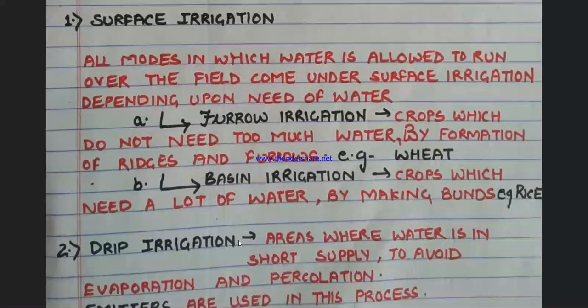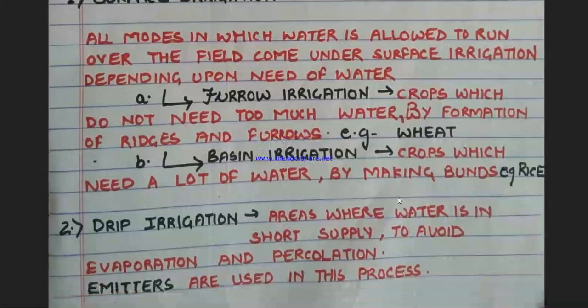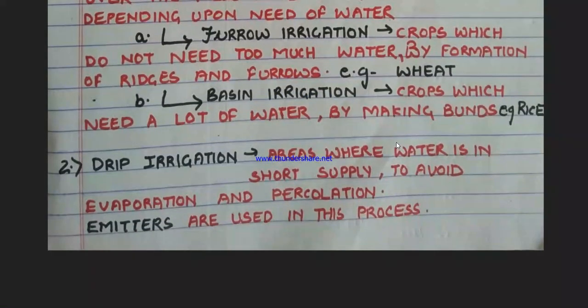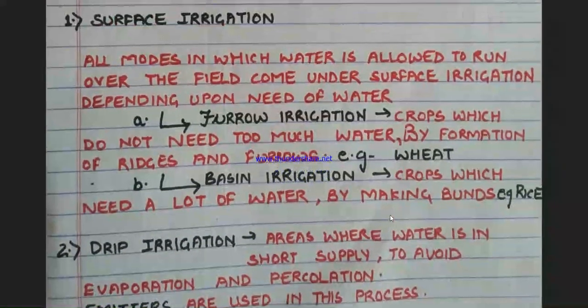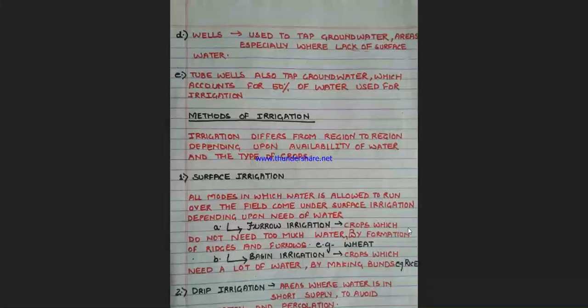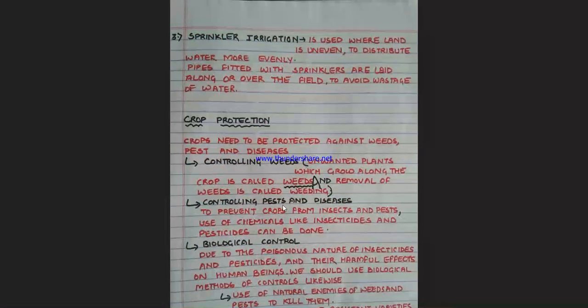Now, we know that there are certain regions where there is a very limited amount of water. So there we cannot waste water anyhow. So there we can use the method of drip irrigation. In areas where water is in short supply, to avoid evaporation and percolation, drip irrigation is done. How is it done? It is done with the help of emitters. These are fine pores made in tubes or pipes, and these emitters help in drip irrigation so that water can be supplied to the roots of the crop.